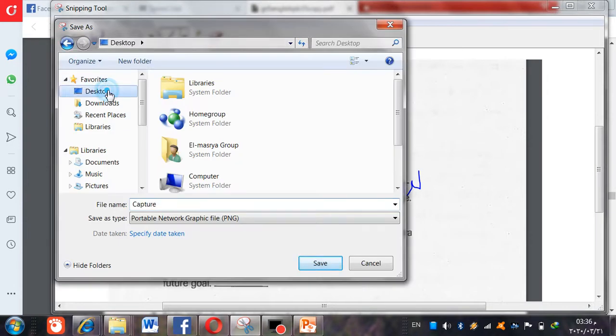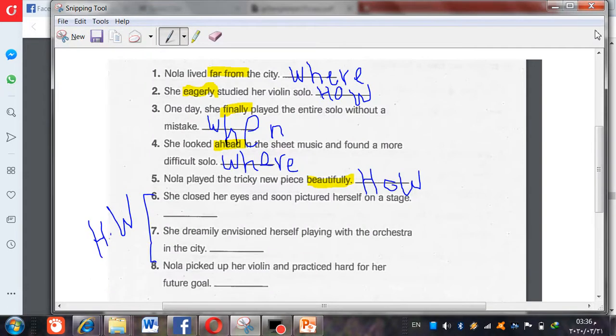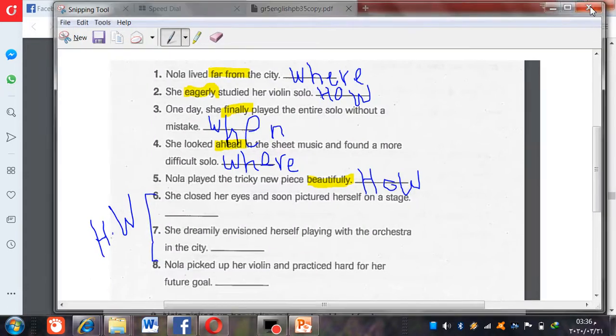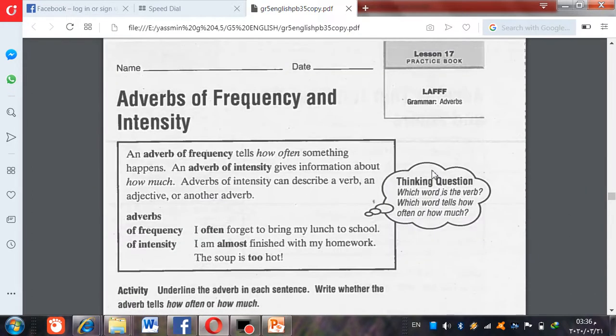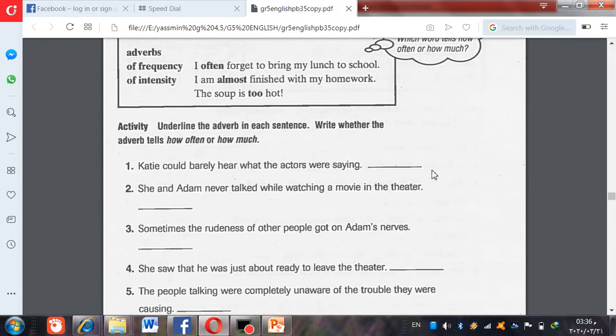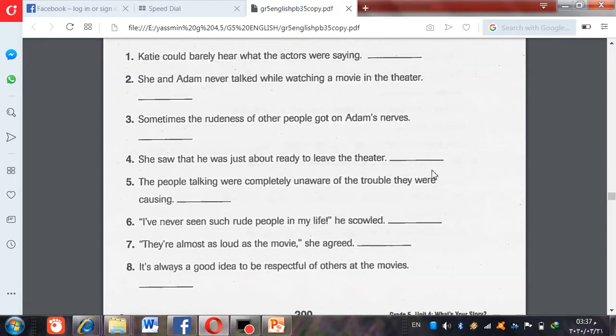Now let's move to page 200 in your practice book. Here we're going to talk about adverbs of frequency and intensity. Frequency means how many times the action repeats, and intensity means how much.